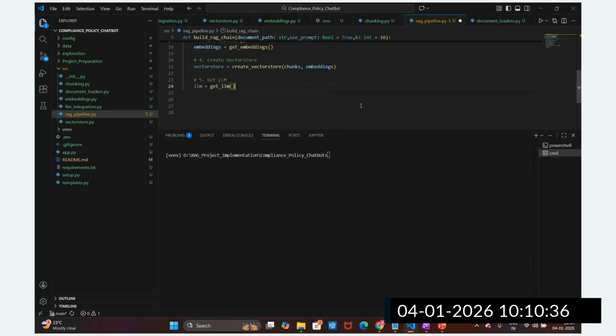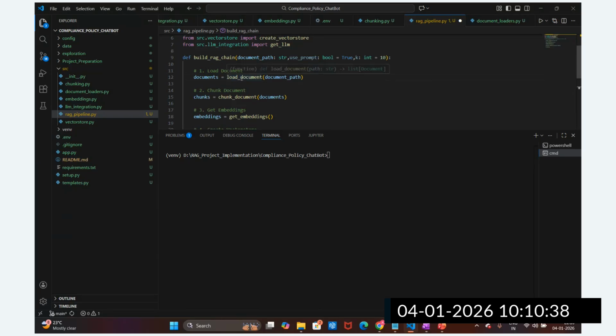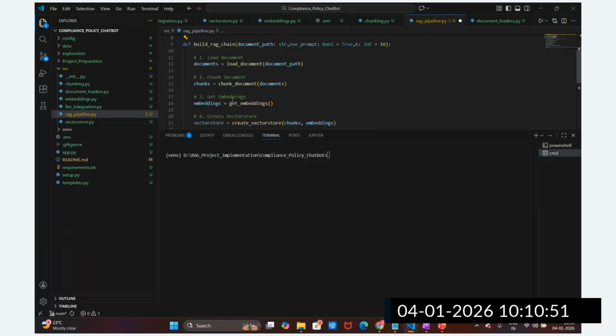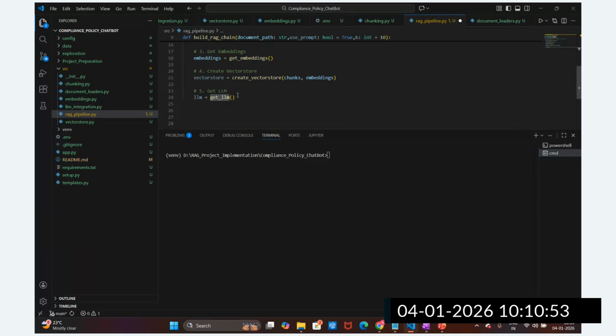This is how we loaded these functions. From the source code we loaded the document loader, we have loaded the document. From chunking we have loaded the chunking. From the embedding we have loaded get embedding. For the vector store we have to create this vector store, and for the LLM we get the LLMs, right? So step by step we have written it here. After this, what is the next step, guys? Create the question answering chain, right?